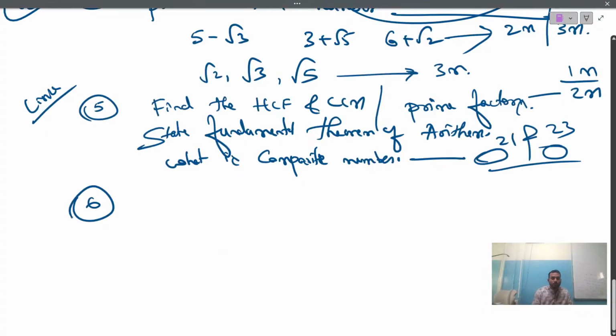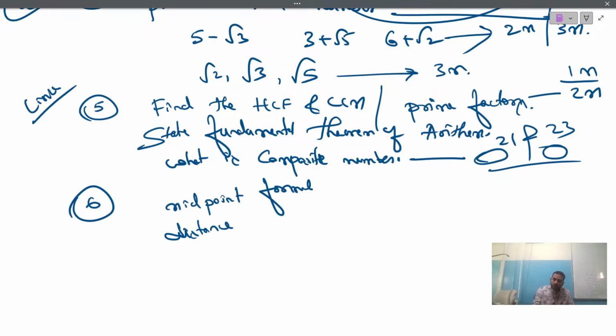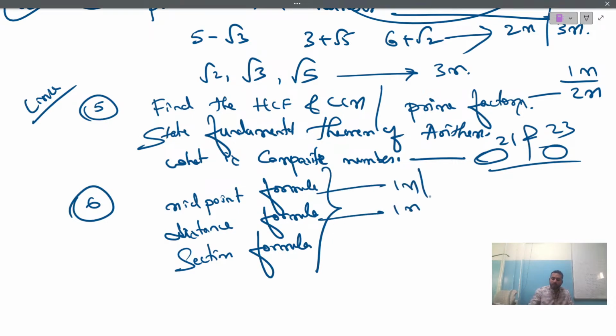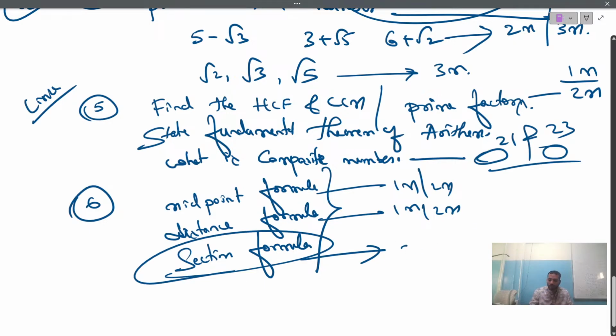Next topic you need to concentrate on is coordinate geometry. Very easy chapter, very simple chapter. Please remember the midpoint formula, the distance formula, and also remember the section formula. Remember these 3 formulas. From the midpoint or distance formula you can expect either a 1 mark or 2 mark question. But 100% sure you will get one question based on the section formula for 2 marks.